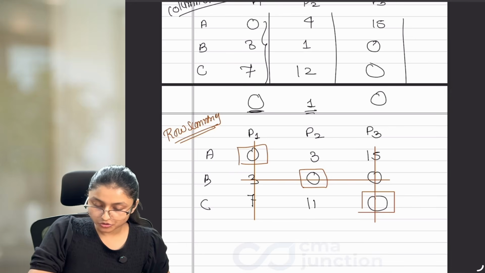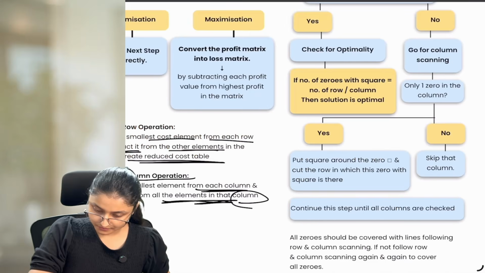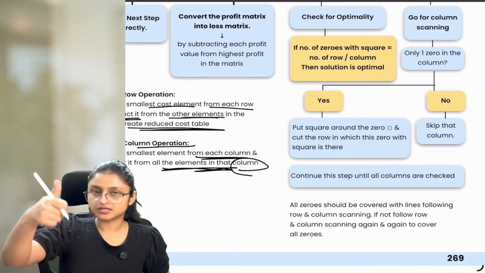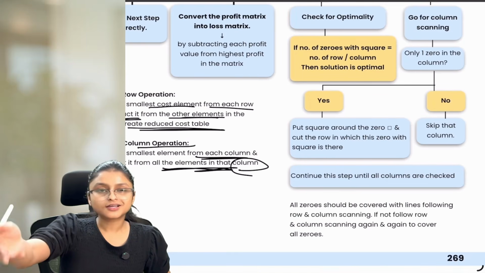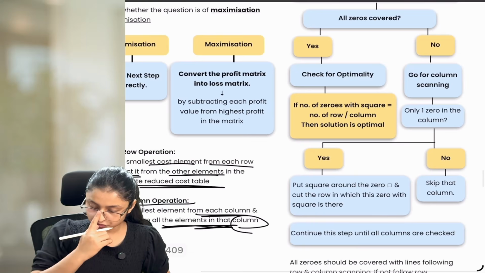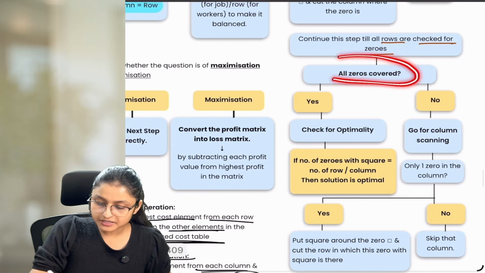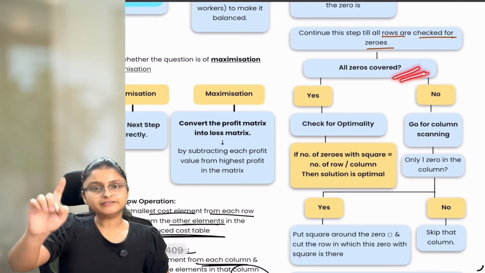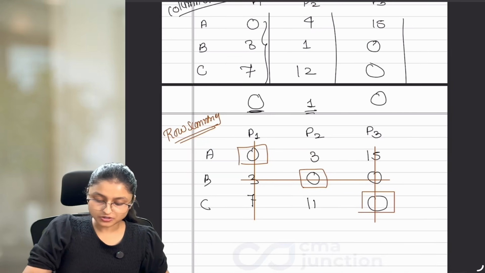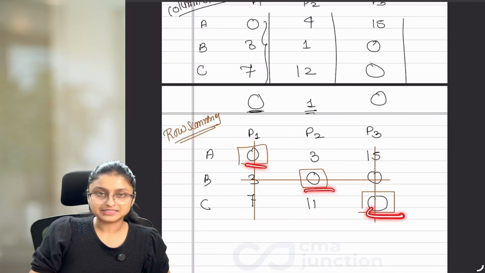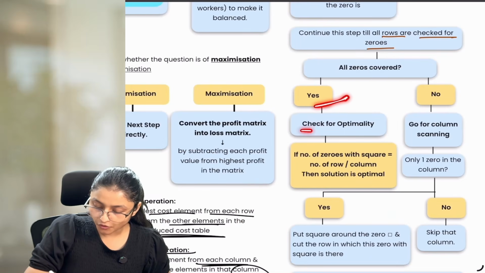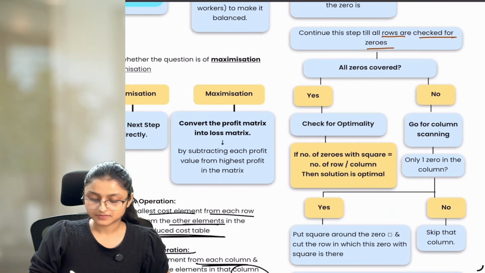Now after doing row and column scanning, continue this step until all columns are checked. Are all columns checked? Other columns are already filled. Now if you notice, we are again here where all zeros are covered. Yes, now all zeros are already covered with lines. And if all zeros are covered, then I have to check for optimality.